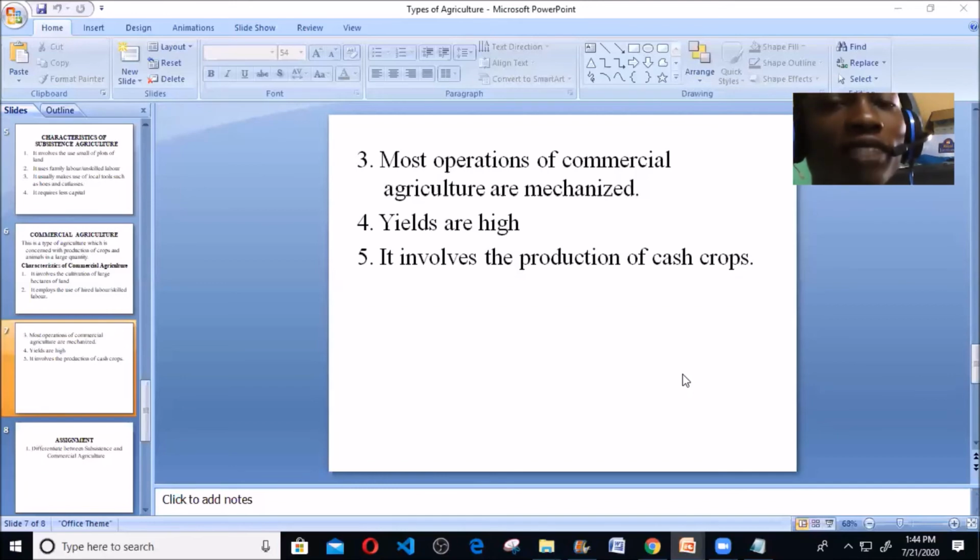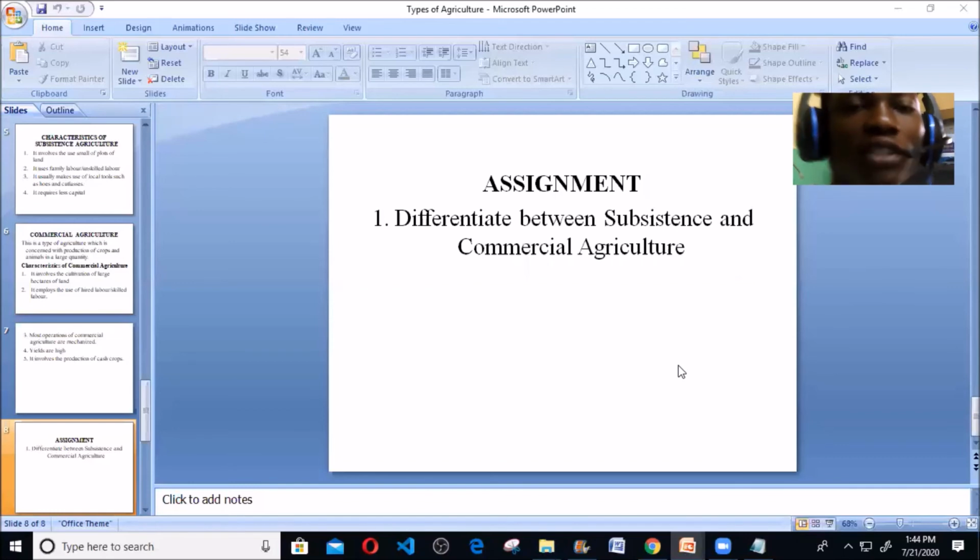But for commercial agriculture, the main aim here is to make money. The main aim here is marketing, is business. It involves the production of cash crops. With this, we've come to the end of the various types of agriculture, which I told you are subsistence agriculture and commercial agriculture. I have a brief assignment for you, and I say short: differentiate between subsistence and commercial agriculture. Just in brief sentences, you differentiate between subsistence agriculture and commercial agriculture.